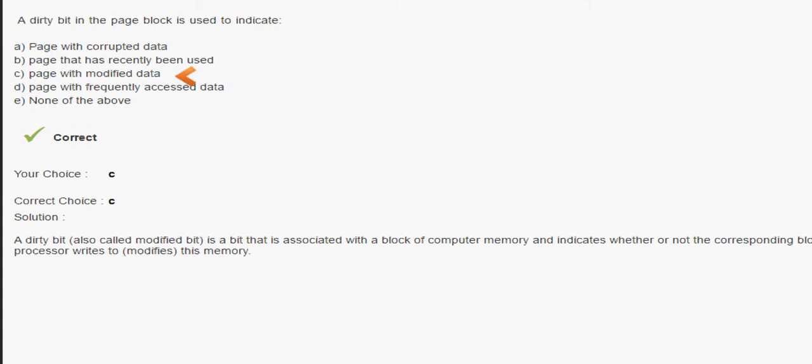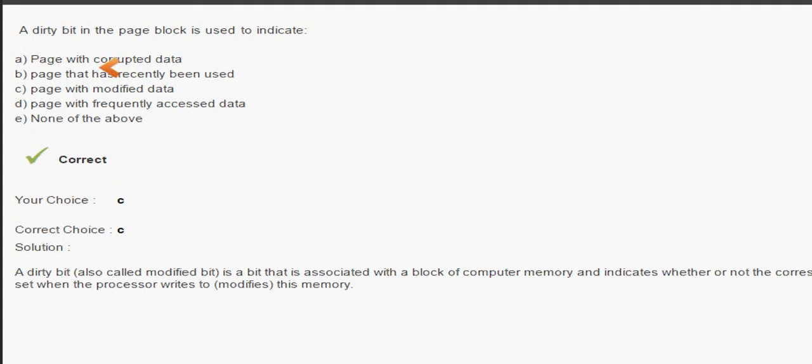It's not the page with the corrupted data, or the page that has recently been used. No, we are not using it. The page with the modified data, a dirty bit in the page block is used to indicate. Okay, a simple question, but there are so many terms. What is a dirty bit? What is a page block? We know well about page block. So if you don't know what a page block is, please see the other videos, you will get clarity. Write in the comments what you have learned about page block also. Okay, whatsoever you know about page block, write it.